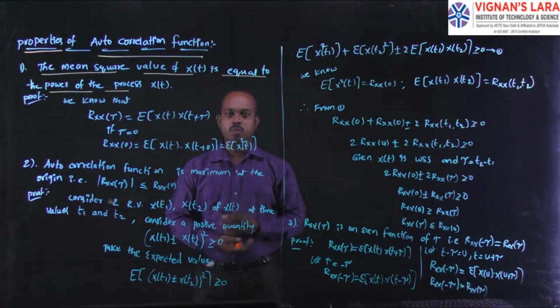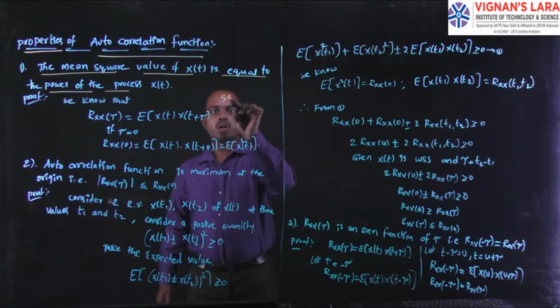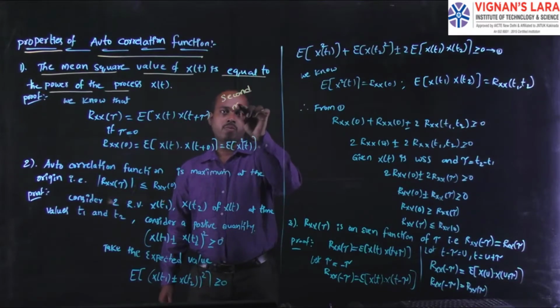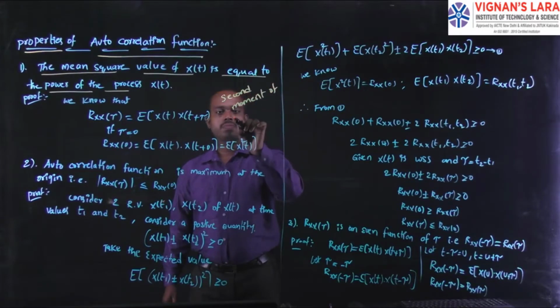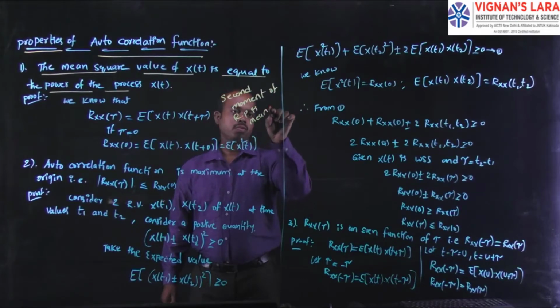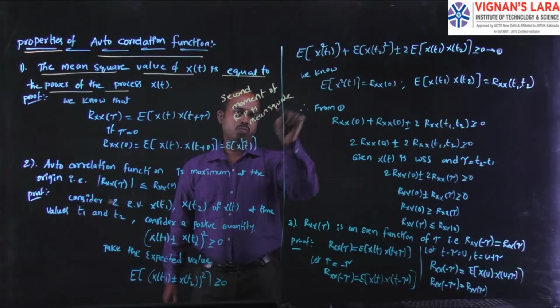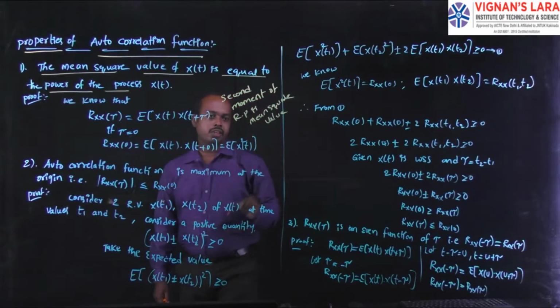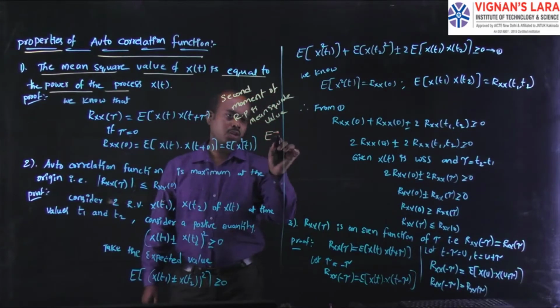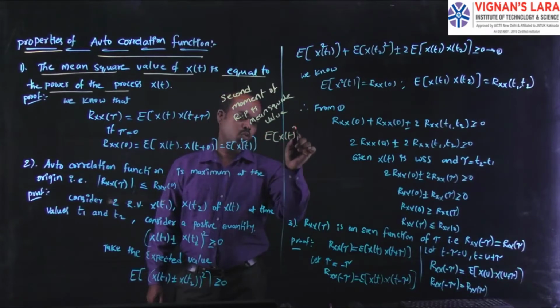Otherwise, the second moment of a random process is called the mean square value. The second moment we write as the expectation of x of t square.